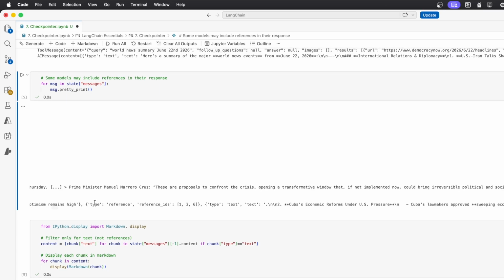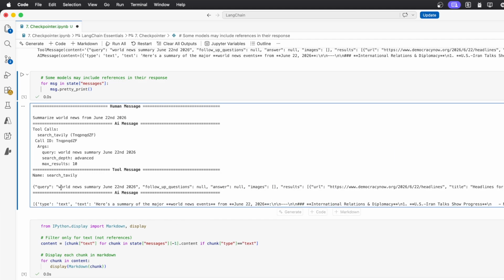Here, for example, you can see a type reference. So it will involve a loop to be able to go through the different text chunks and display them. In that case, I would just ignore the references to make it easier. But if you wish, you can also loop through these different dictionaries and display the references at the end of the response.